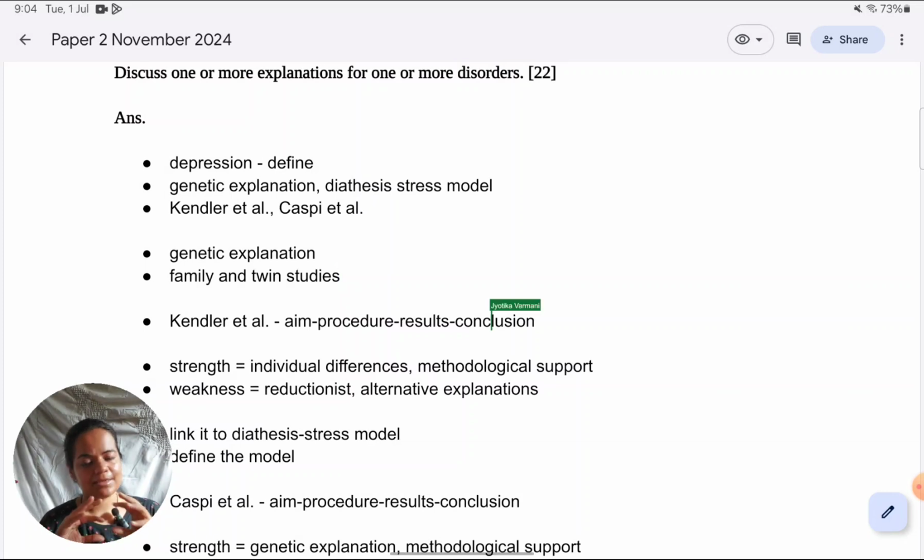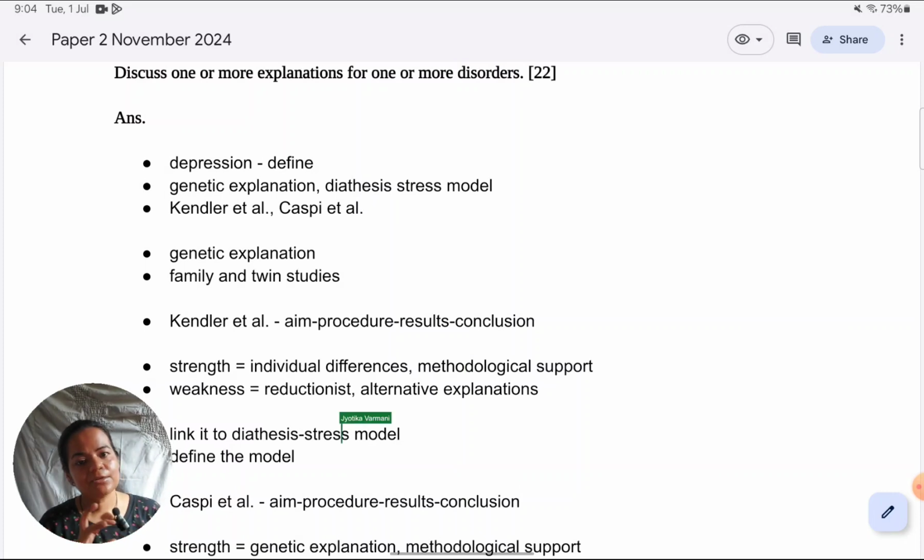Then we come to the study, and describe it very briefly, because that's not the main focus. So just giving key points which support the genetic explanation, basically concordance rates. Then giving strengths and weaknesses of the genetic explanation by itself, not of Kendler et al. specifically. This is the key differentiating point for a discuss question. So giving larger strengths and weaknesses, and taking Kendler et al. wherever possible as an example of those larger strengths and weaknesses.